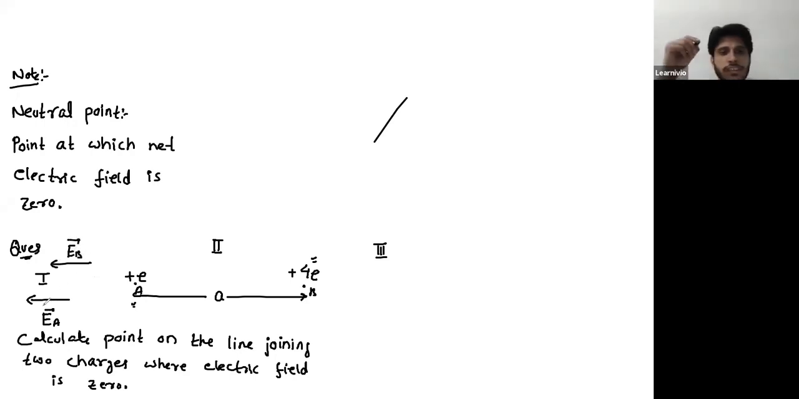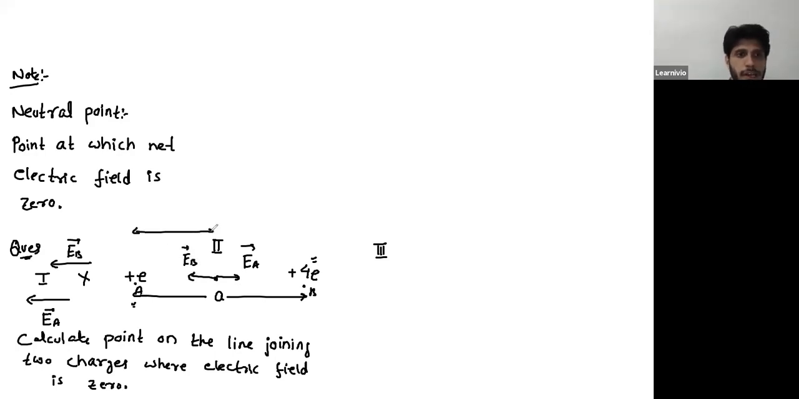Now tell me, can these two fields cancel each other? No. Why not? Because they are acting in the same direction. Very good. That means a neutral point cannot exist in this region. Now, let's say the neutral point lies here in region 2. What should be the direction of the field over this point due to charge at A? To the right hand side. And what about the field due to B over the same point? Left hand side. So can they cancel each other? Yes. So the neutral point can lie in this region. Say this is X, then this separation will be A minus X.